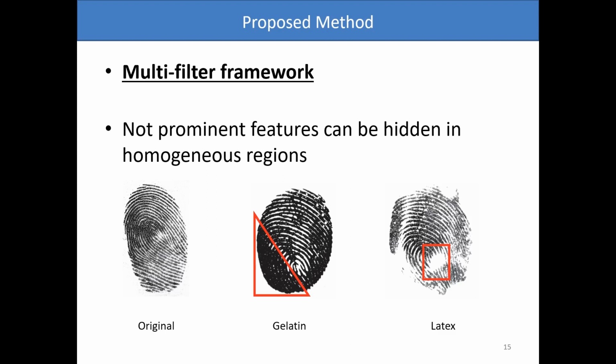Specifically, in the middle figure, we see an artifact inside the latex manufactured fingerprint, highlighted by a red rectangle, which defines a region of high frequencies. In this image, a smoothing would be much more efficient, and therefore more significant, than it would be in a real fingerprint, shown in the first figure.